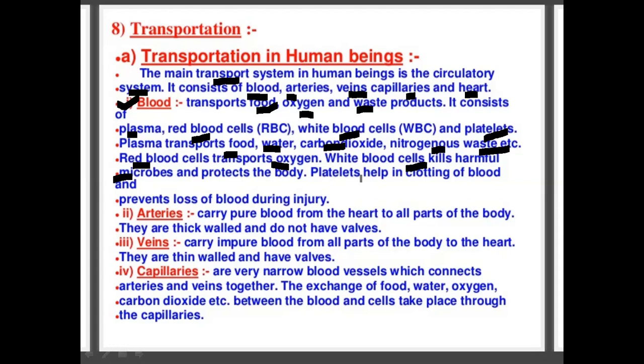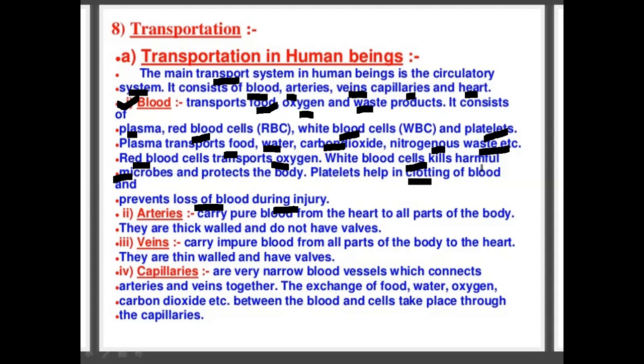Next part is the platelet. Platelets help in clotting of blood and prevent the loss of blood during injuries. These are the different components of the blood and their functions. The blood consists of four components: plasma, RBC, WBC, and platelet.